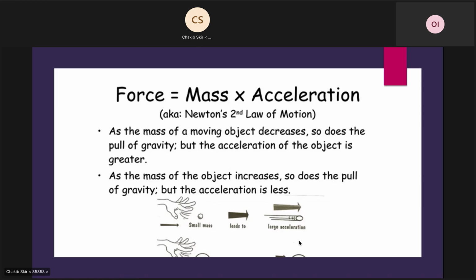Force equals mass multiplied by acceleration, according to Newton's second law of motion. As the mass of a moving object decreases, so does the pull of gravity, but the acceleration of the object is greater. As the mass of the object increases, so does the pull of gravity, but the acceleration is less.